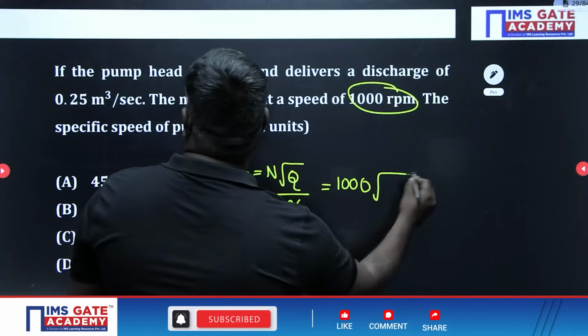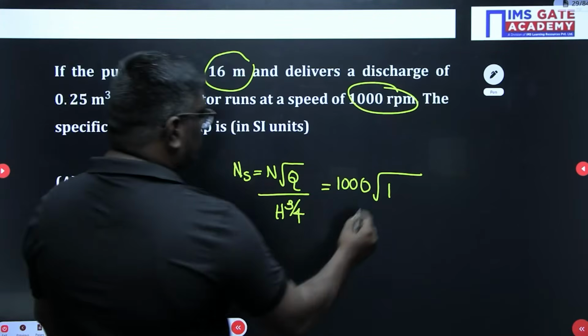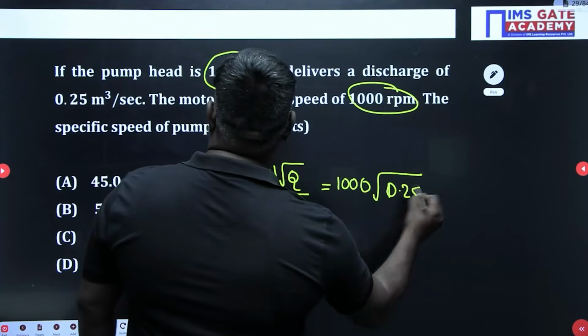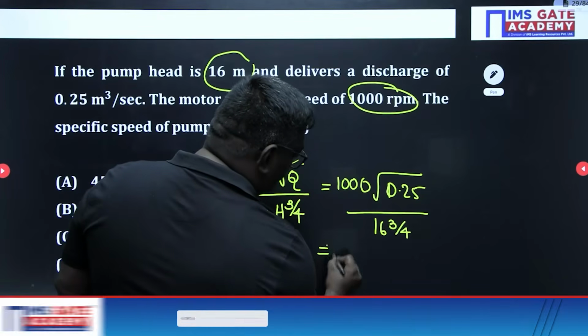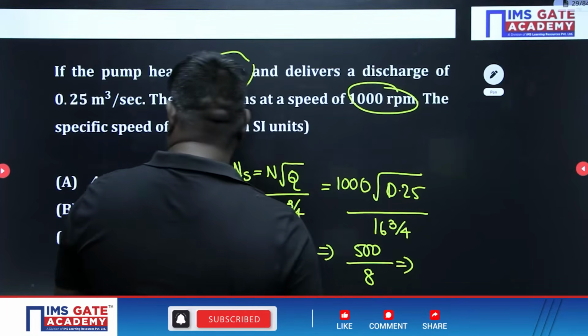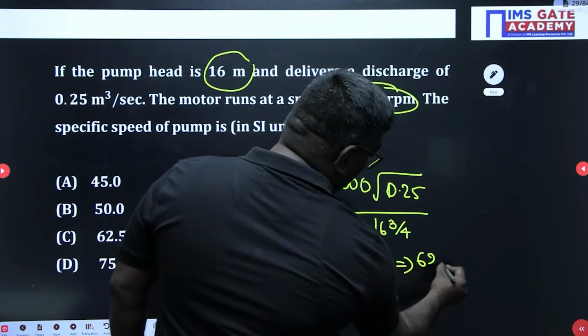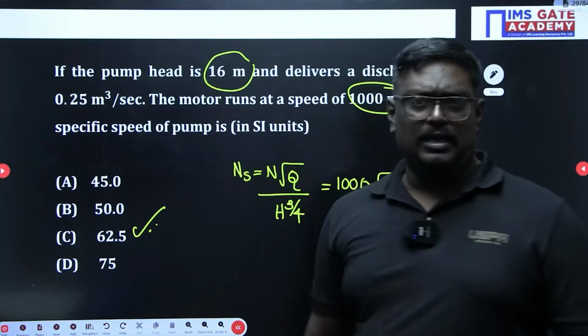Root Q is how much, sir? Discharge is 0.25, upon 16 power 3 by 4. So here you can say 1000 into, this will become 500, 500 by 8. So 500 by 8 will be around 62.5. So the option 62.5 is the right answer.